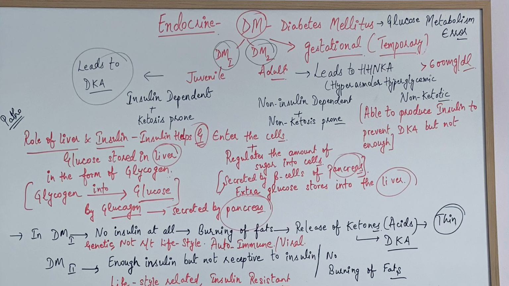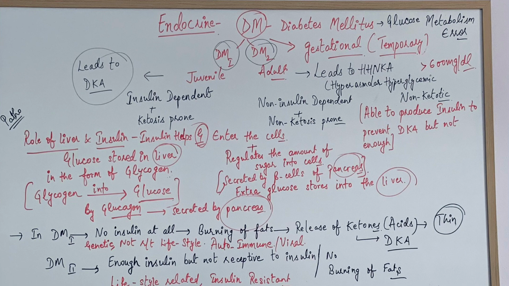Type 1 diabetes can lead to ketosis in the body in the worst conditions, so it is ketosis prone. But type 2 diabetes, because there is some insulin produced in the body, is not ketosis prone.